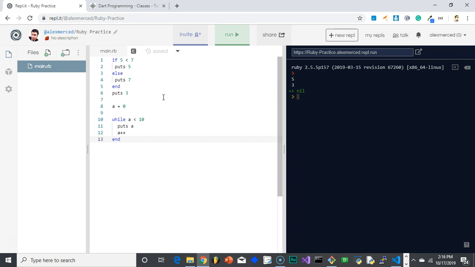Okay. And then when it gets to the end of the loop, it'll go back to the top, check to see if my statement is still true, and if it is, it goes through it again. So in that case, a is 0, that's true, because it is less than 10, so it's going to puts a, add 1 to it, then it's just going to keep doing that until a eventually is 10, and a is no longer less than 10. So in that case, it stops.